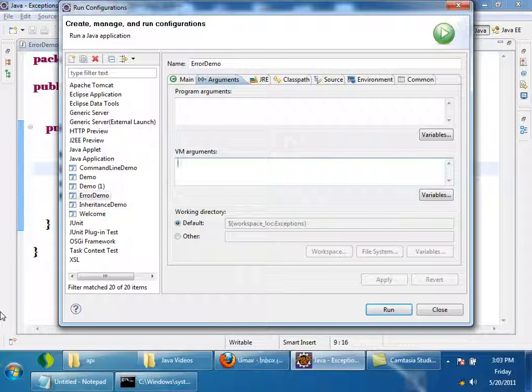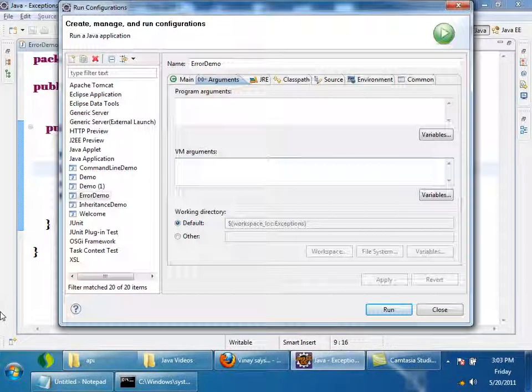But we will never write our own errors. Okay, errors are caused due to some pre-existing things. Already predefined errors are there. We'll never write our own errors. Okay. That's the concept. Any doubts?